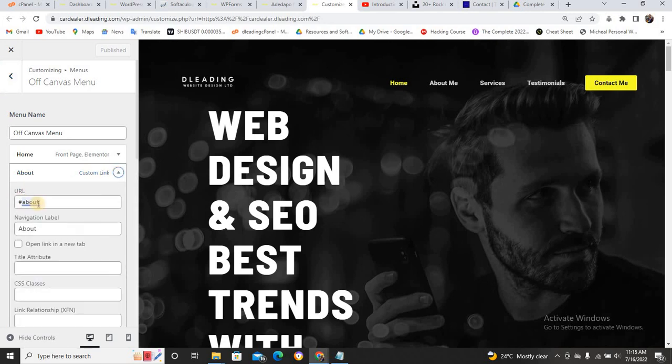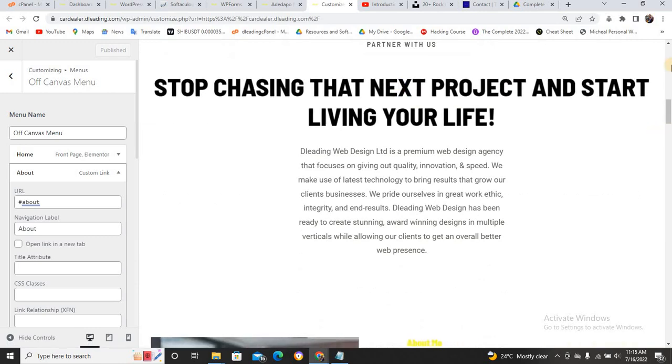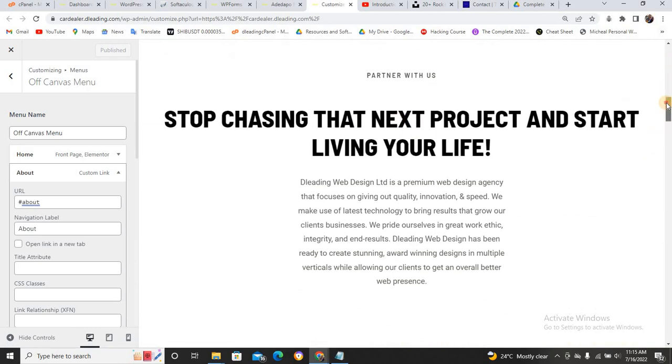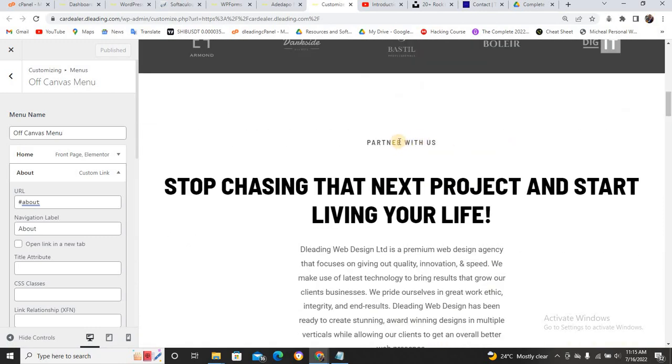Can you see hash about us? And we make the navigation label. We put the label, this one. When we do this, we have come to this place. Once you click on this about us, we have labeled this place as about us. We have labeled it, this particular text. We label it in our Elementor. I show you in the Elementor as about, put about.